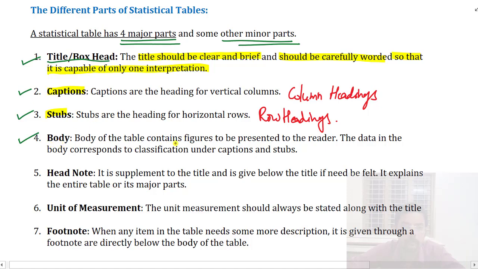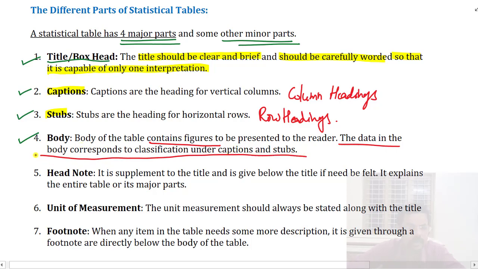And the body is what is lying in the middle, which comprises both the rows and columns. Their intersection part is called the body. It will contain the actual figures which are presented to the reader. The data in the body corresponds to the classification under captions and stubs.